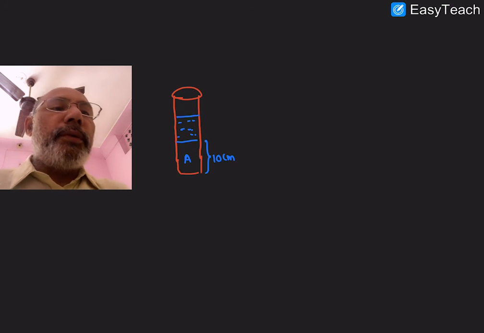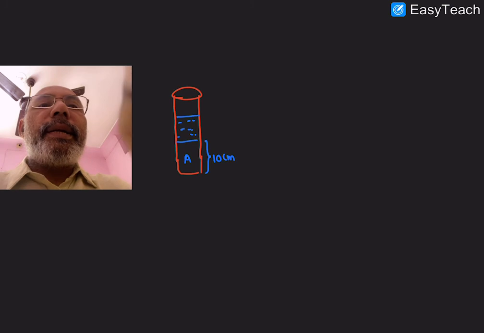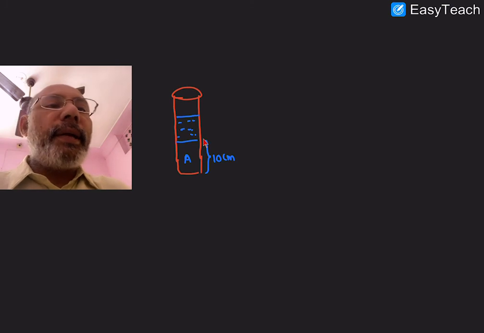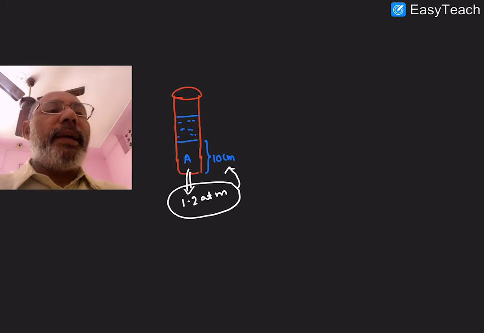So now here you see, this is the original figure I have taken. If only gas A is there, its height is nothing but 10 centimeters. So for gas A, the total pressure is nothing but 1.2 atmospheres. That means if total pressure is 1.2 atmospheres, the height of the gas A is 10 centimeters.